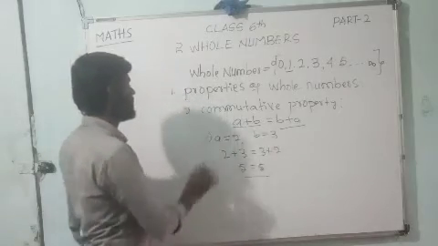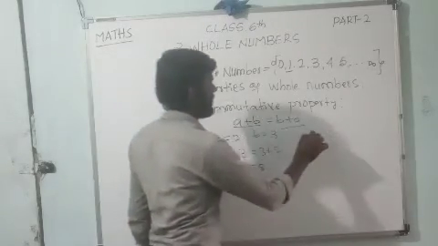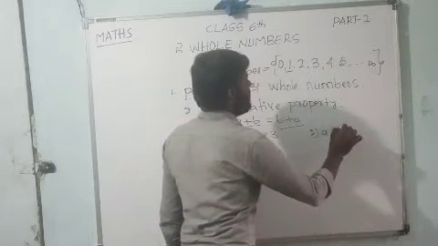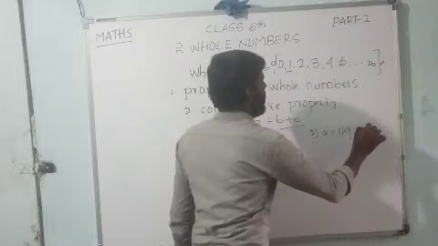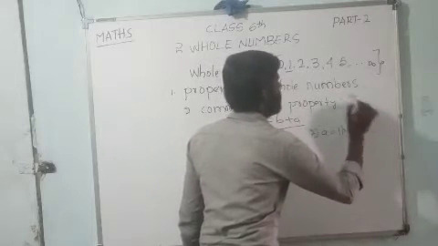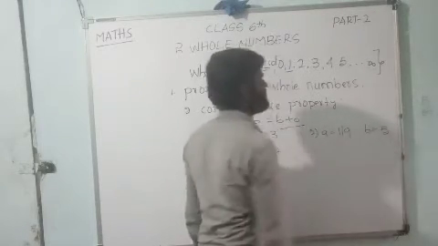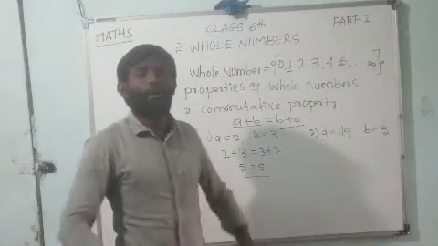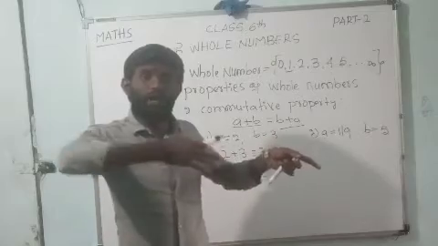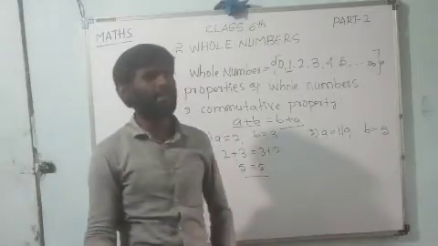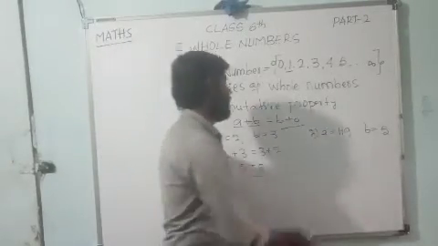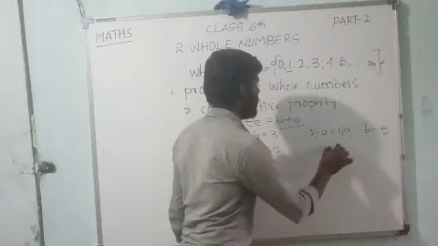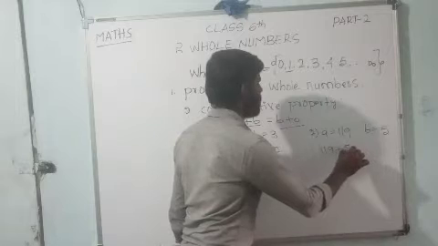Then, dear children, example 2. A is equal to 119 and B is equal to 5. You can take whatever number it may be. Whole numbers begin with 0 and go up to infinity. You can take any numbers. In this formula, A means here 119 plus B means 5.